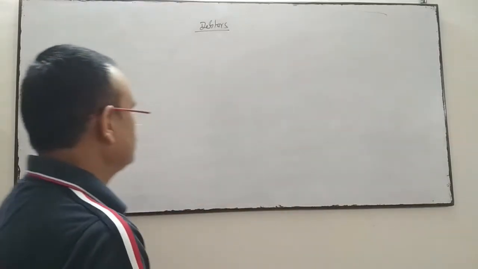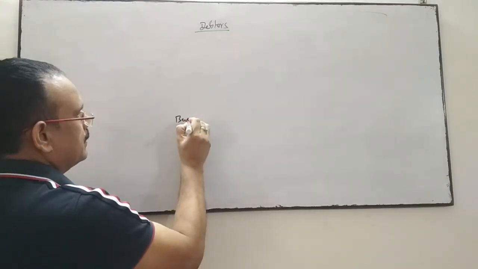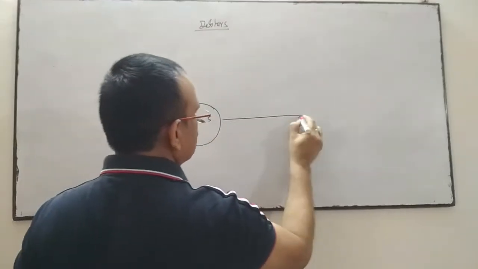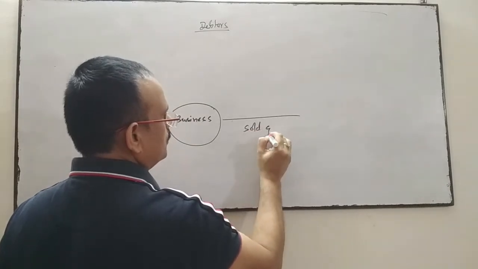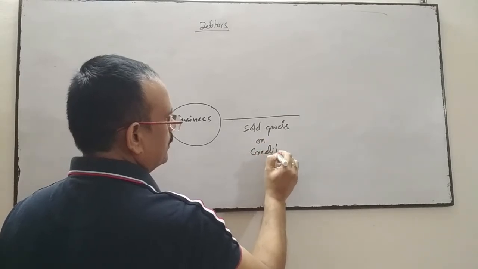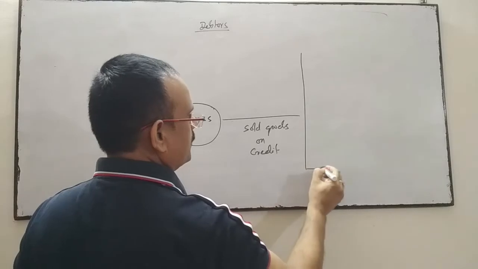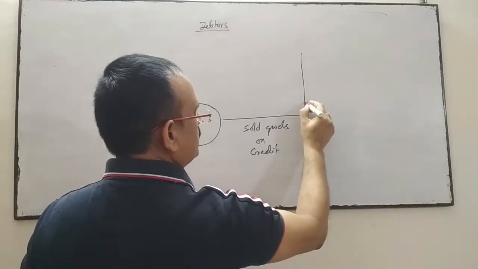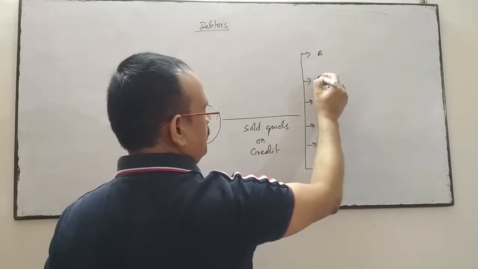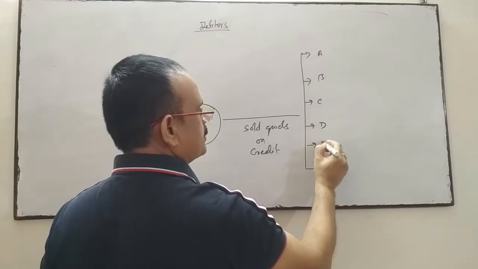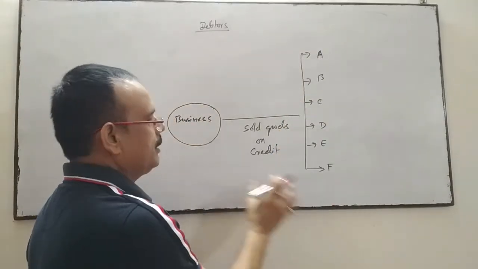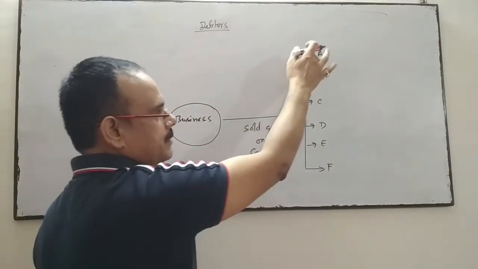For an example, business sold goods on credit to the various customers. I am naming some customers. Suppose customer A, customer B, customer C, customer D, customer E, and customer F. They are the customers. Business sold goods on credit to these customers.